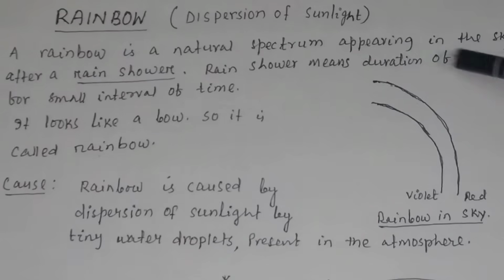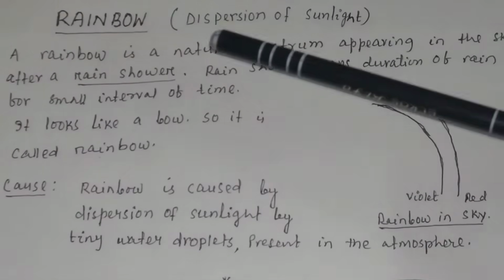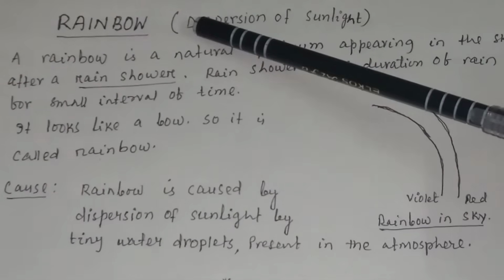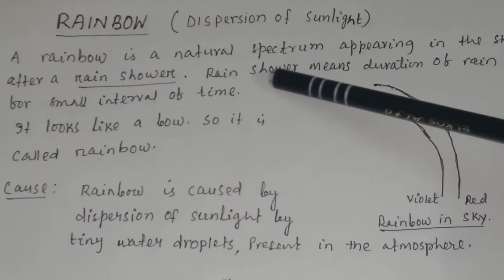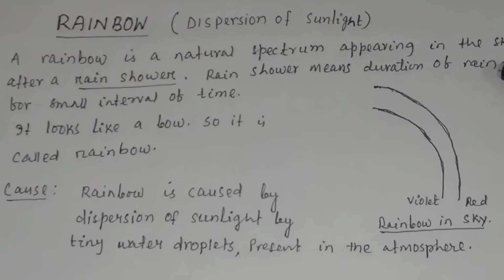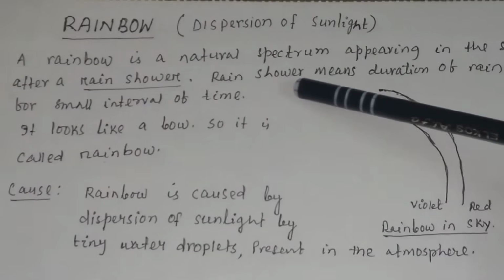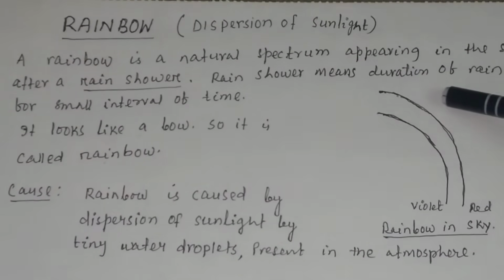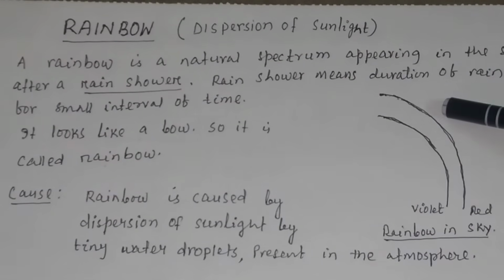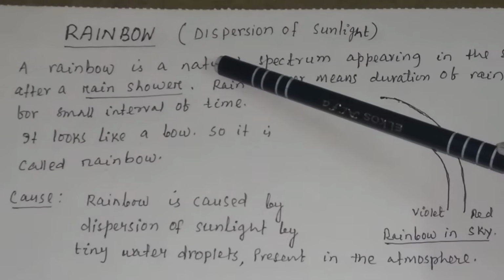The best natural example of dispersion of light is the rainbow. A rainbow is a natural spectrum appearing in the sky after a rain shower. What is a rain shower? Rain shower means if the duration of the rain is for a small interval of time, then it is called a rain shower.